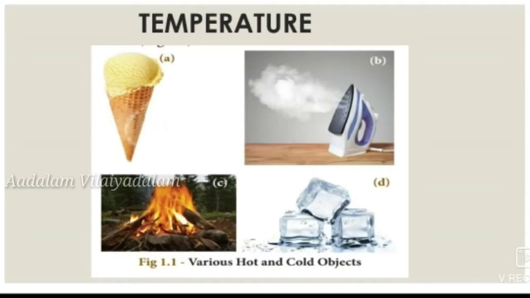So mainly the definition of temperature is the hotness or coldness of the substance. The degree of hotness or coldness of the object is known as temperature. And the SI unit of temperature is Kelvin, and its symbol is K. We already know about that.